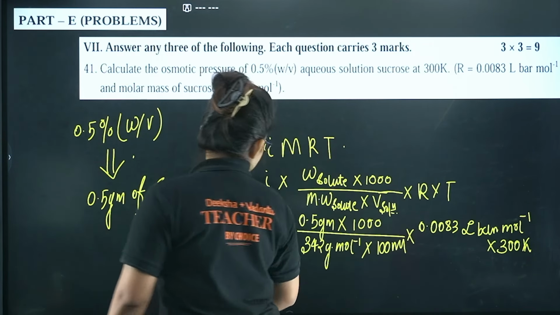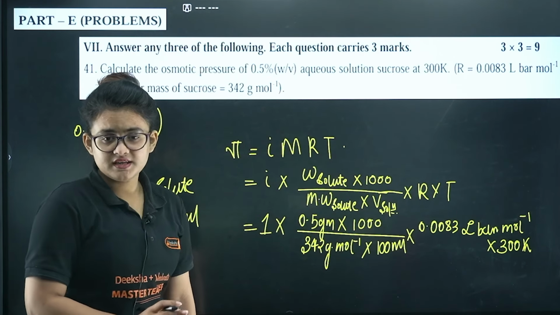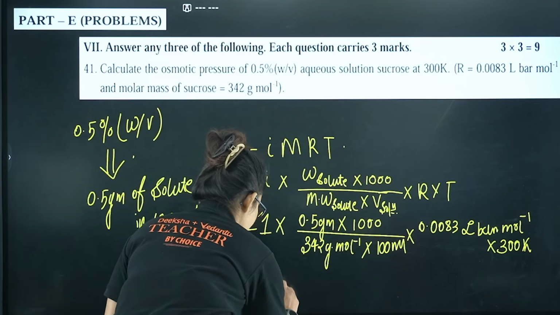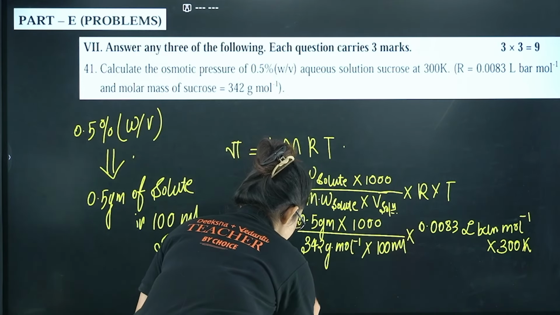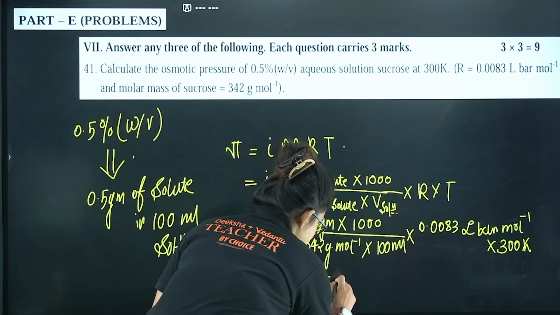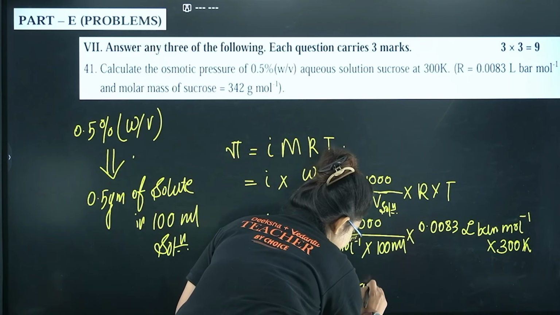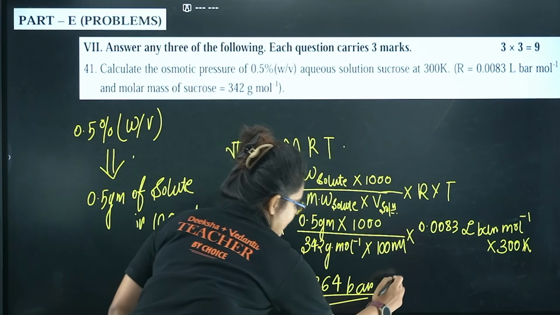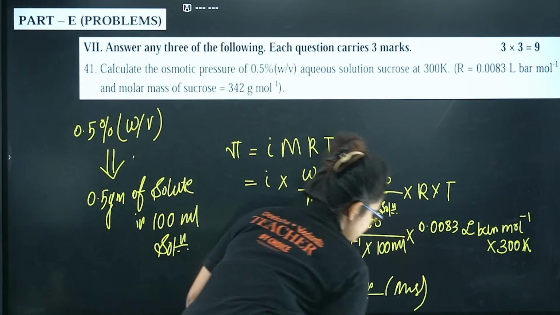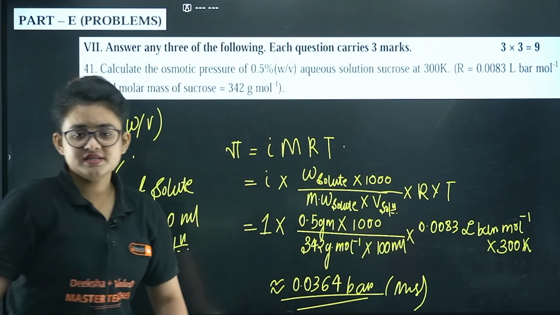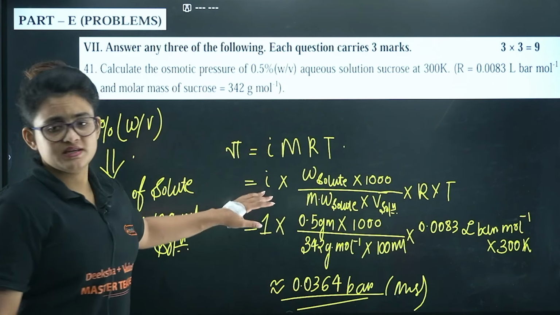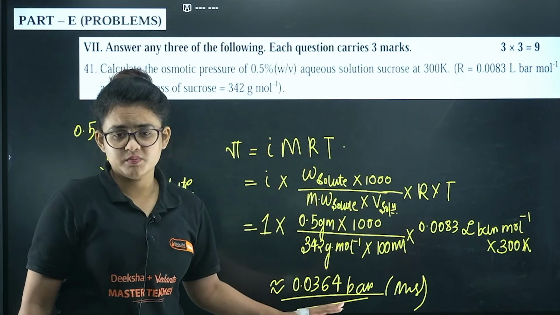Okay, so now if you calculate this entire thing, your answer will be almost equal to 0.0364 bar. That's going to be your answer. Okay, I guess you understood this. Utilizing just a single formula, you can do the entire process.